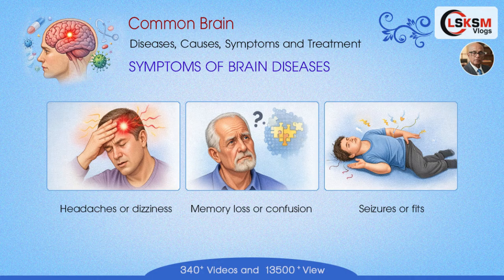Symptoms of brain diseases. Symptoms depend on the type and severity of the disease. Common symptoms include headaches or dizziness, frequent or severe head pain and loss of balance may indicate brain problems. Memory loss or confusion, difficulty remembering things or thinking clearly can signal brain disease. Seizures or fits, sudden uncontrolled movements or loss of awareness occur due to abnormal brain activity.